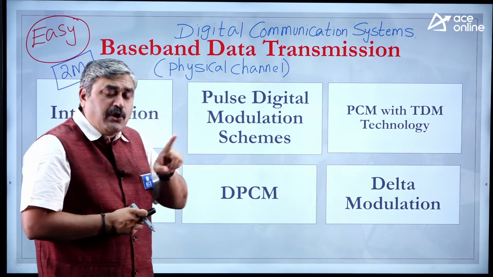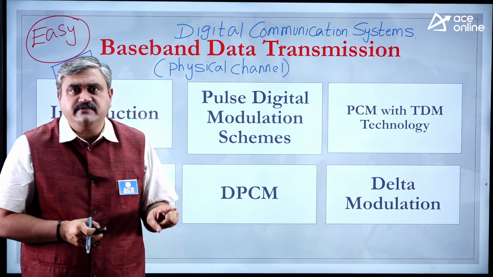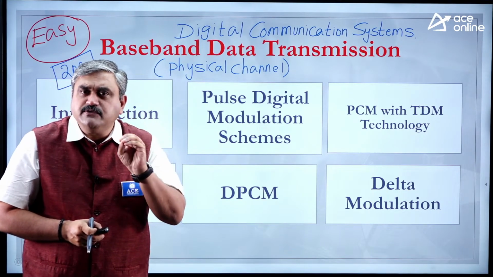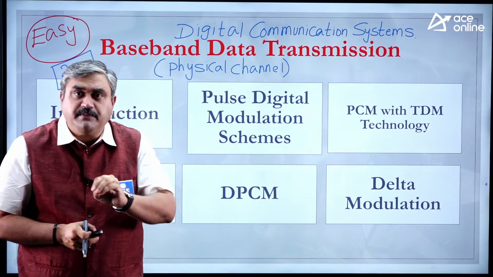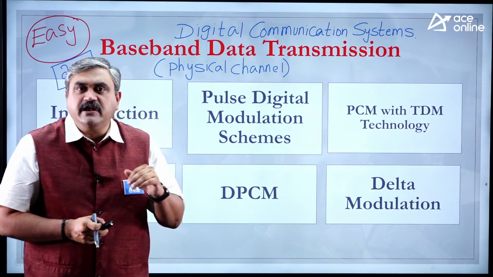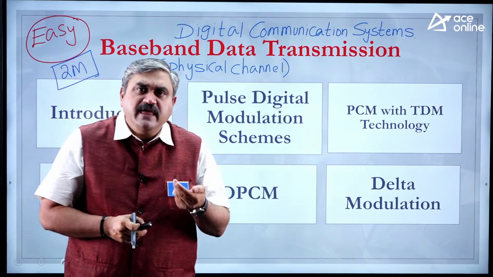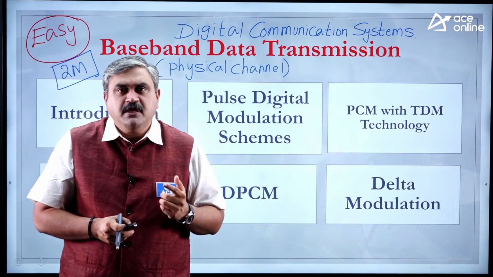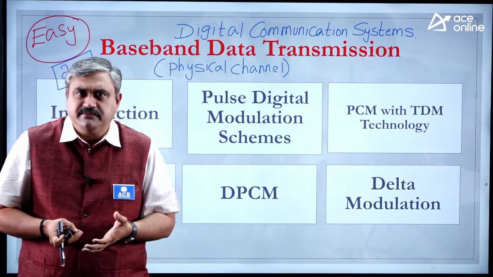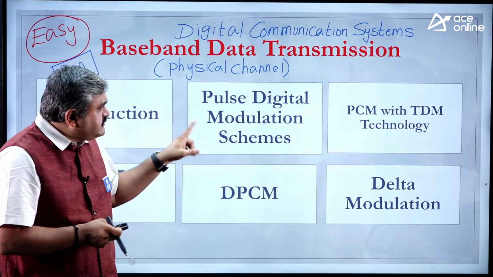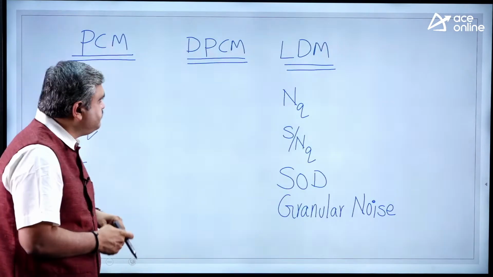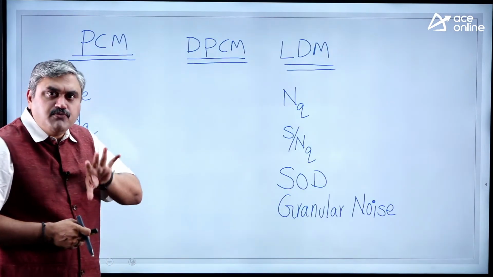Not only GATE, for any other competitive exam like DRDO, ISRO or other technical exams, 60 to 70% of questions coming from digital communication will come from this area because it is formula based. Generally, other than GATE exams, it is 1 minute per question, so you cannot think so much and do some numerical there. It is simply formula based, so this type of topic is more important for such examinations. So this is the area that you need to focus on.